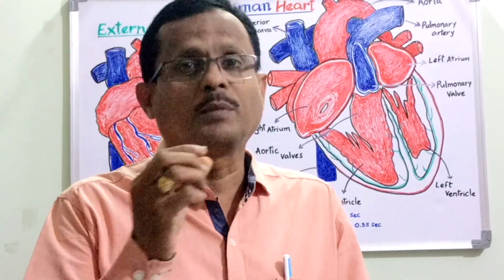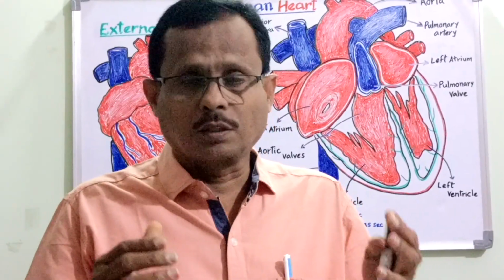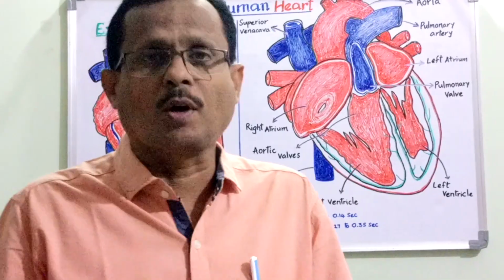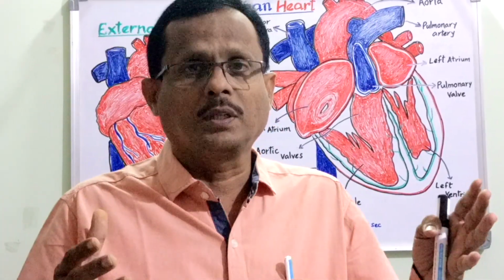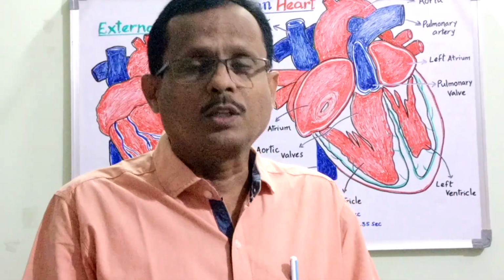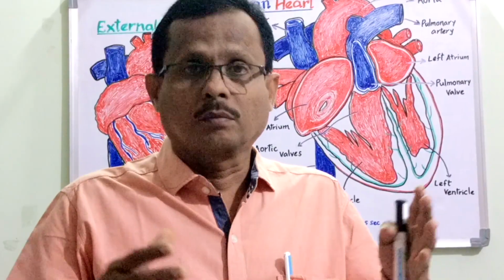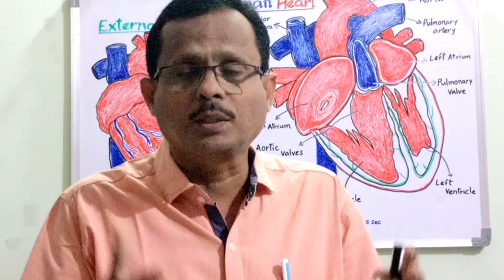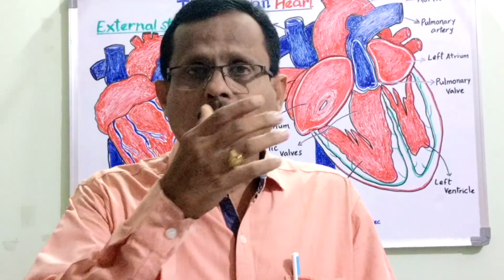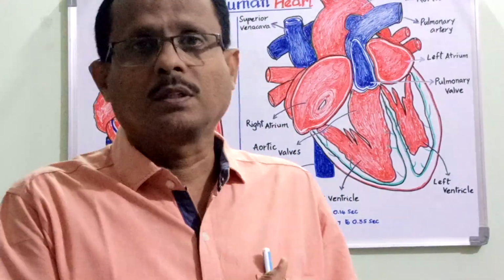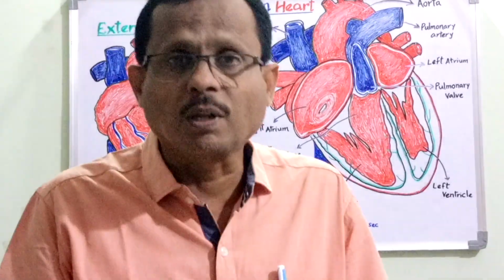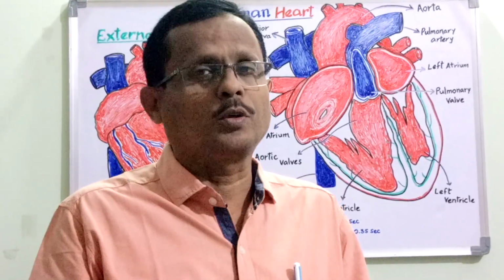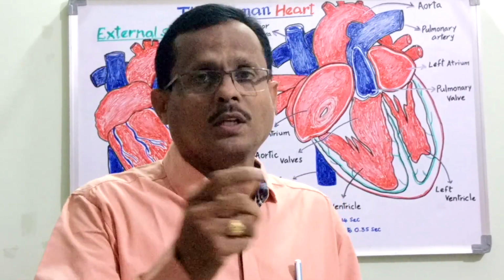The formation of the heart is completed roughly about the 25th or maybe the 30th day, and the functioning is simultaneously carried out to pump the liquid tissue called blood. Now we shall talk about the heart in the adult.